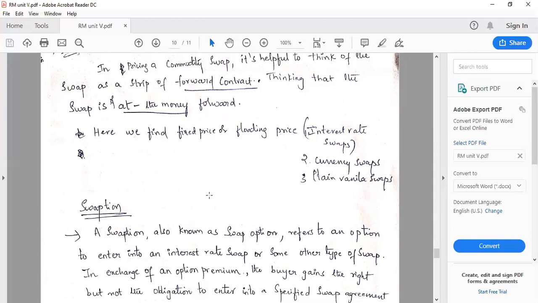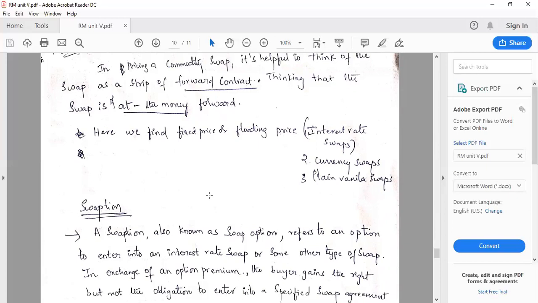So options are of two types. One is call option and the other one is put option. Call option, for buyer there will be an advantage. Buyer will have a right to buy but not the obligation in case of call option. In case of put option, the seller will have an advantage. Seller will have the right to sell but not the obligation, meaning no condition would be there.